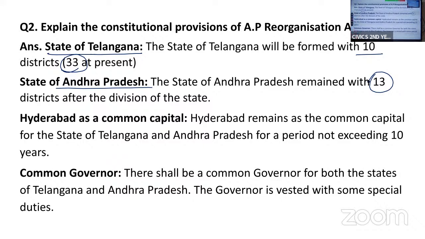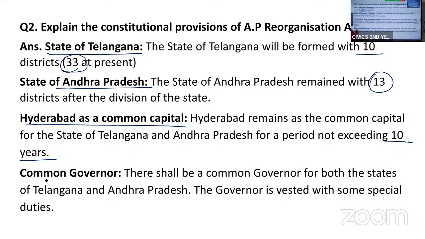Andhra Pradesh will remain with 13 districts. Then, Hyderabad will be a common capital for both Andhra and Telangana for a period not exceeding 10 years. For 10 years, Hyderabad will be the capital of Telangana as well as Andhra.